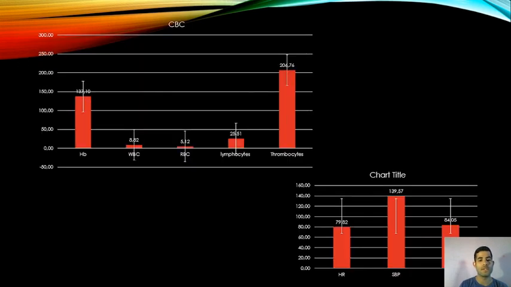If we look at the CBC, we see no particular change. The hemoglobin, white blood cells, red blood cells, lymphocytes, and thrombocytes are all in the normal range. Looking at the hemodynamics, the heart rate and the systolic and diastolic blood pressure, we see the systolic blood pressure is approximately on the upper border of high normal. It is 139.57, which can be considered first degree hypertension.